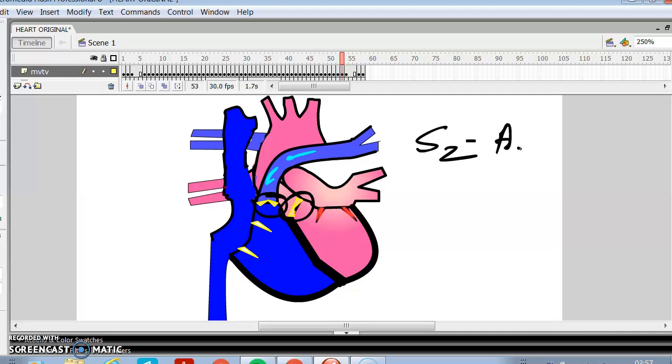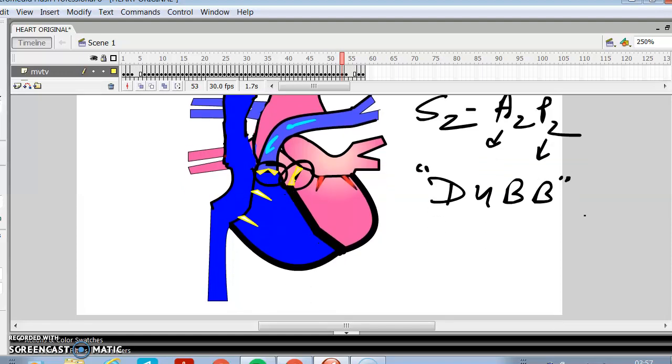This is called A2 and P2 because it is the second heart sound and it has two components, the aortic component and the pulmonary component. It has a characteristic sound like the word dub. Now, we have seen the first heart sound and the second heart sound.